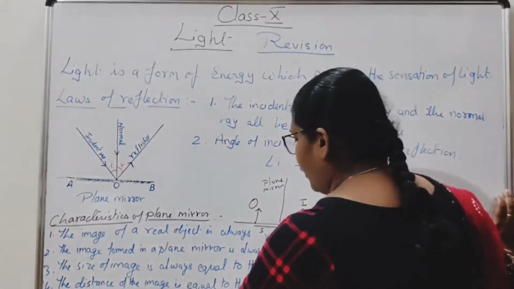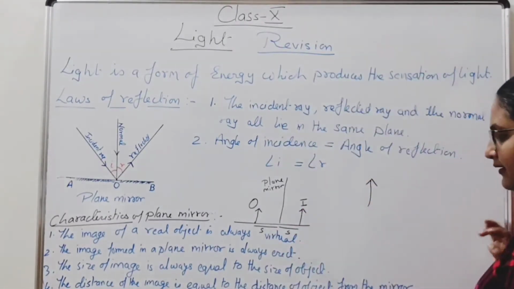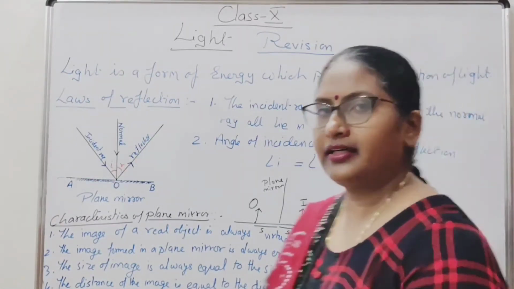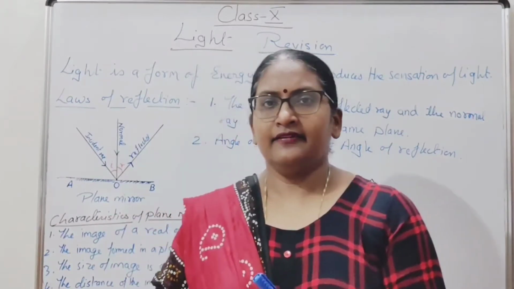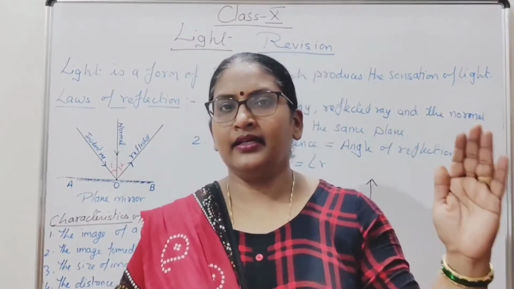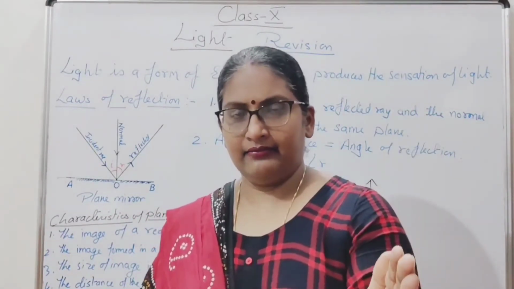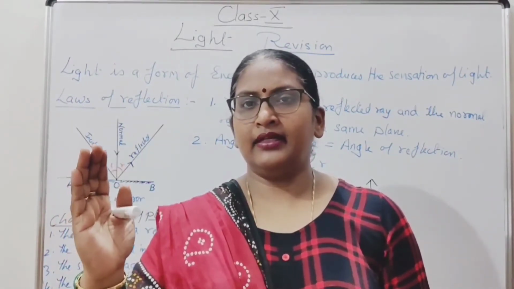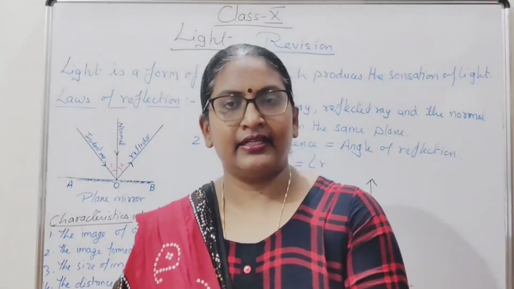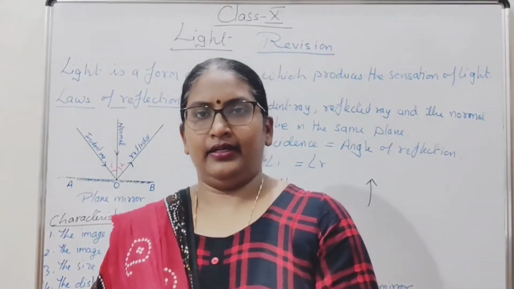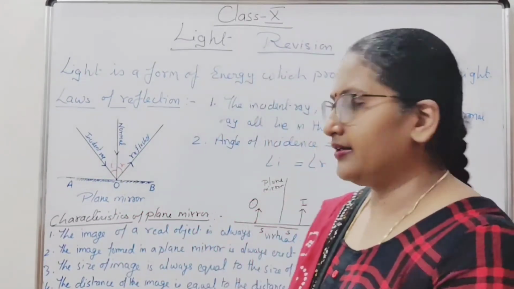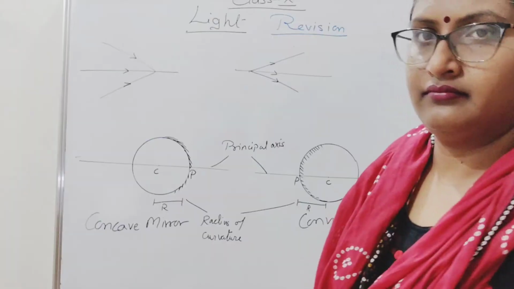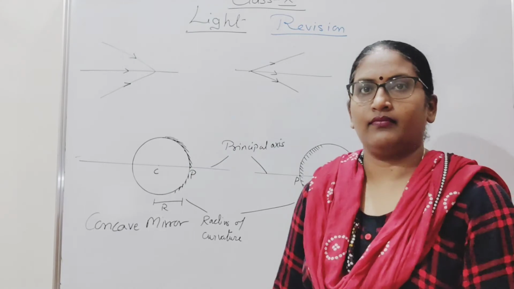The image formed in a plane mirror is laterally inverted. This means if I show my left hand to the mirror, it will show the right side, and if I show my right hand, it will show the left side. That is called lateral inversion. These are the characteristics of a plane mirror.